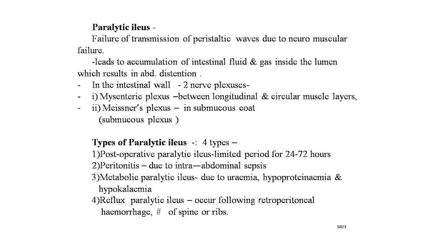There are four types of paralytic ileus: postoperative paralytic ileus, peritonitis, metabolic paralytic ileus and reflex paralytic ileus. First, postoperative paralytic ileus lasts a limited period of 24 to 72 hours. Then peritonitis develops due to intra-abdominal sepsis. Metabolic paralytic ileus is due to uremia, hypoproteinemia and hypokalemia. Reflex paralytic ileus occurs following retroperitoneal hemorrhage, fracture of spine or fracture of ribs.